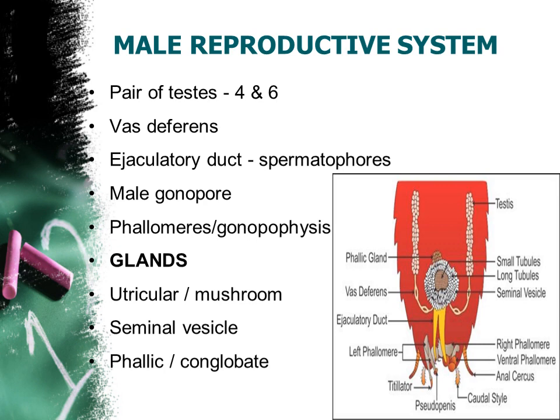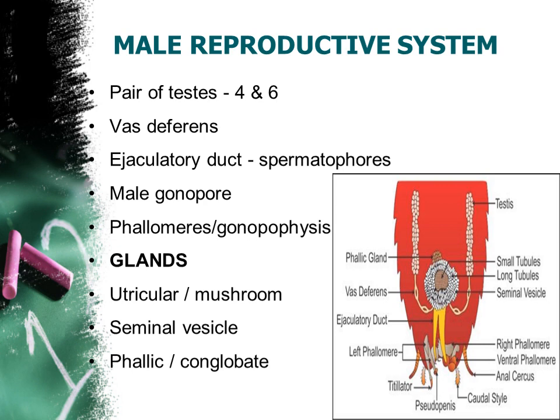The yellow color is marked as the ejaculatory duct, right? But the vas deferens does not open directly into the ejaculatory duct. It is present along with the ejaculatory duct, and through this it will open into it, right?